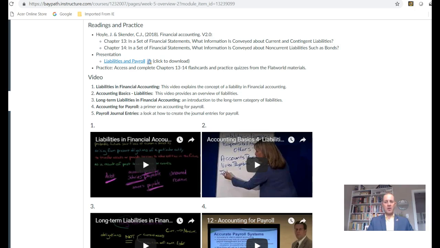Some of it comes from other sources like accounts payable, sales tax payable, payroll taxes payable, income taxes payable, interest payable, and accrued expenses. The presence of these non-interest-bearing liabilities means we've received some benefit, but not yet paid for them. In other words, the obligation exists, and that's what the liability represents.